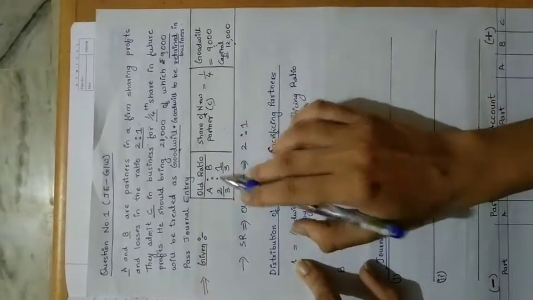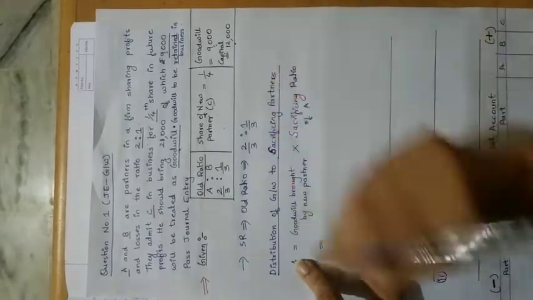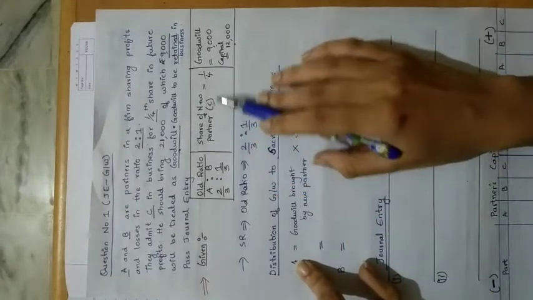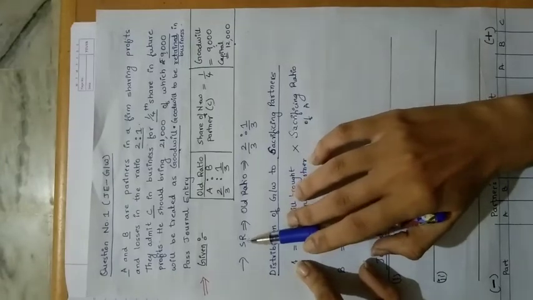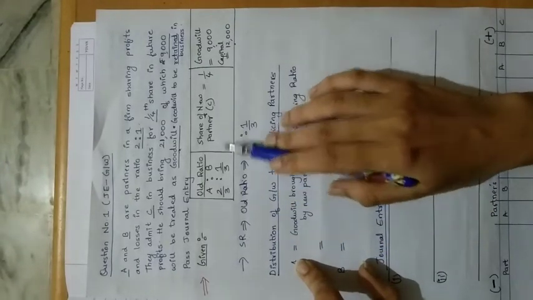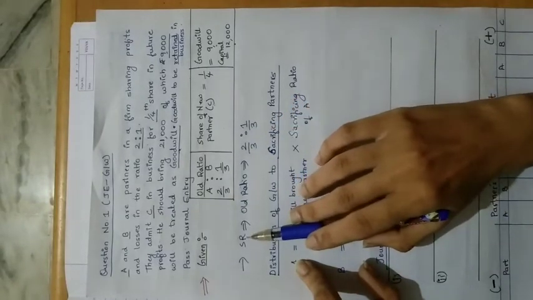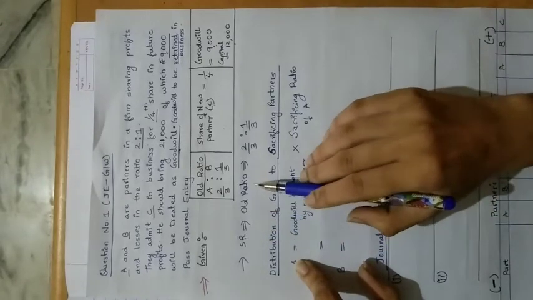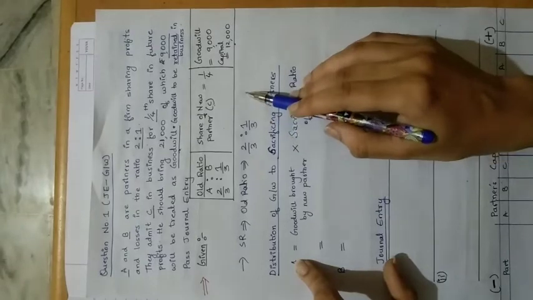2:1. So what is the old ratio? That will be your sacrifice ratio. So that will be 2/3, 1/3. When only the old ratio and share of a new partner is given, we cannot calculate sacrifice ratio because we have minimal information with us. With these two pieces of information, we cannot calculate sacrifice ratio. So in this case we assume that sacrifice ratio is equal to old ratio, that is 2:1. So we got our sacrifice ratio.